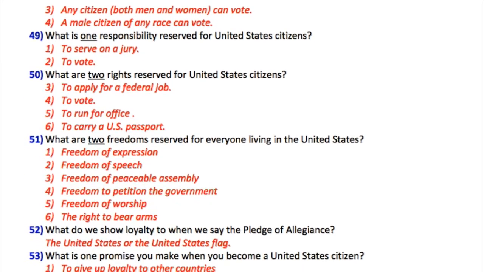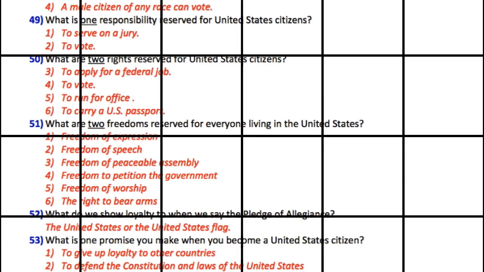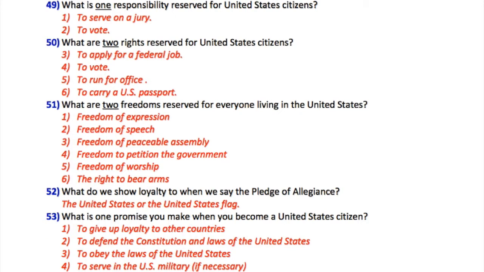49. What is one responsibility reserved for United States citizens? 1. To serve on a jury. 2. To vote. 50. What are 2 rights reserved for United States citizens? 3. To apply for a federal job. 4. To vote. 5. To run for office. 6. To carry a U.S. passport.